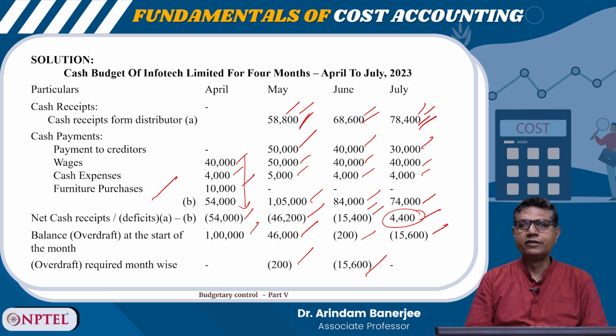One important thing to note is that in a cash budget, only the cash receipts and cash payments are considered. No accrual receipts and accrual payments are considered here. Fine. Okay.